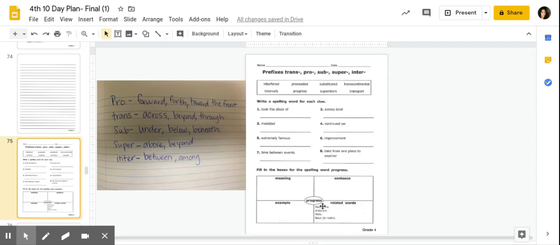And then related words. Synonyms are going to be words that are the same. Antonyms are going to be what word would be opposite of progress? A verb that shows progress. So what's a word that shows action that can also show progress? And then a noun that you could use in math. So what person, place, thing in math, a word that we use that shows progress.